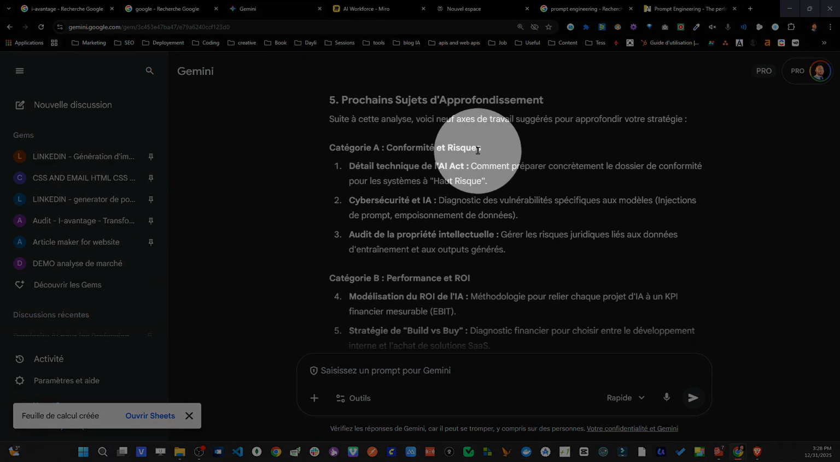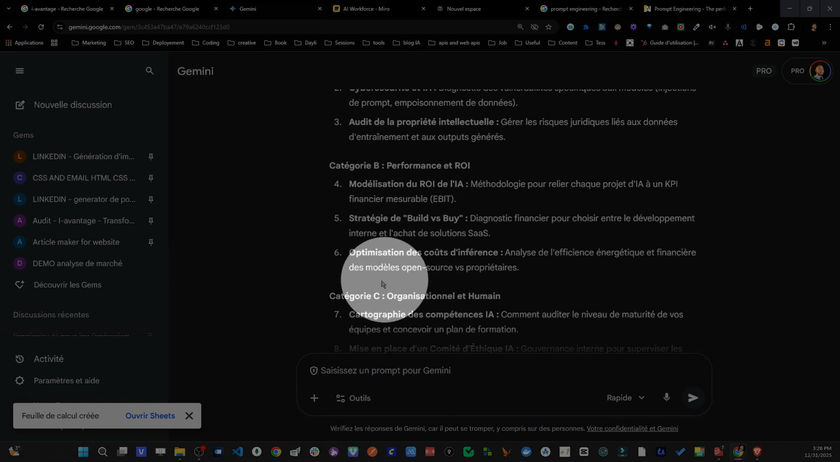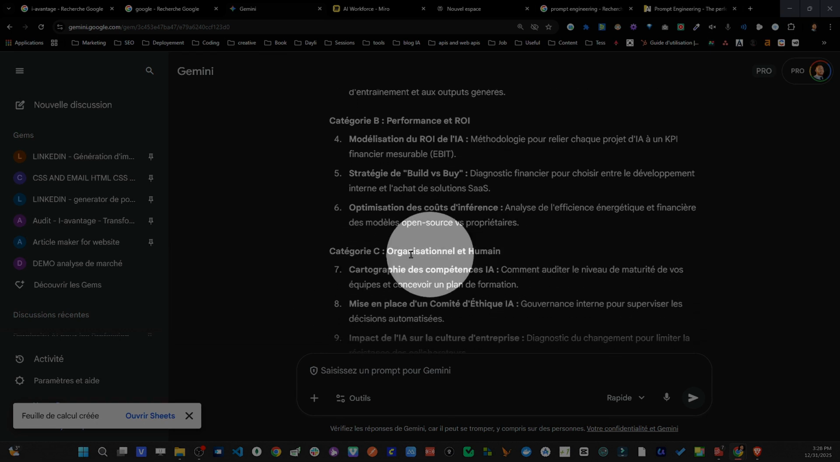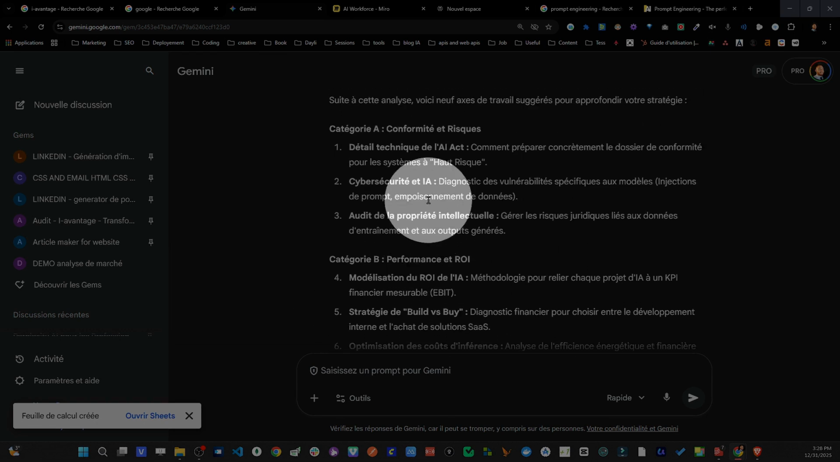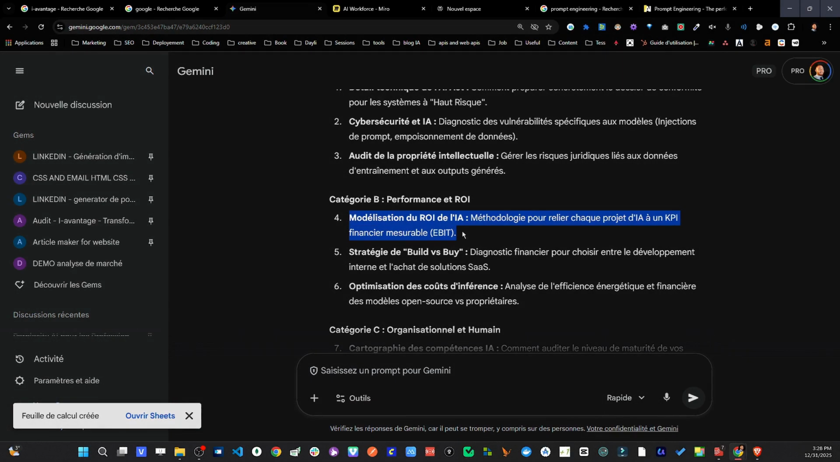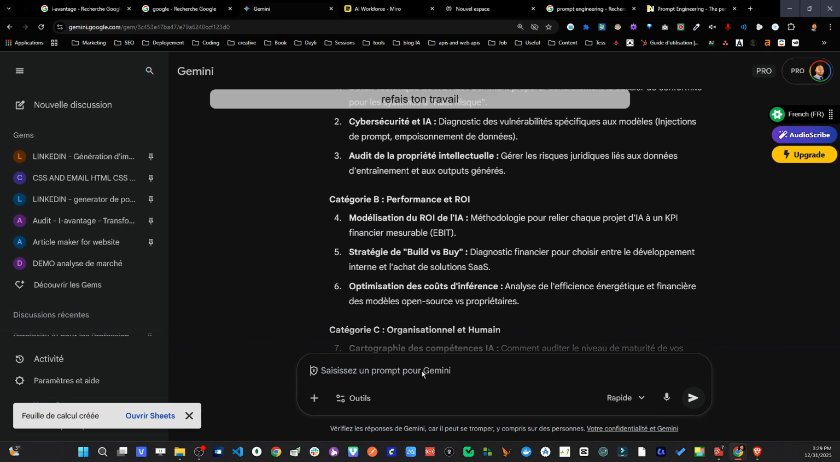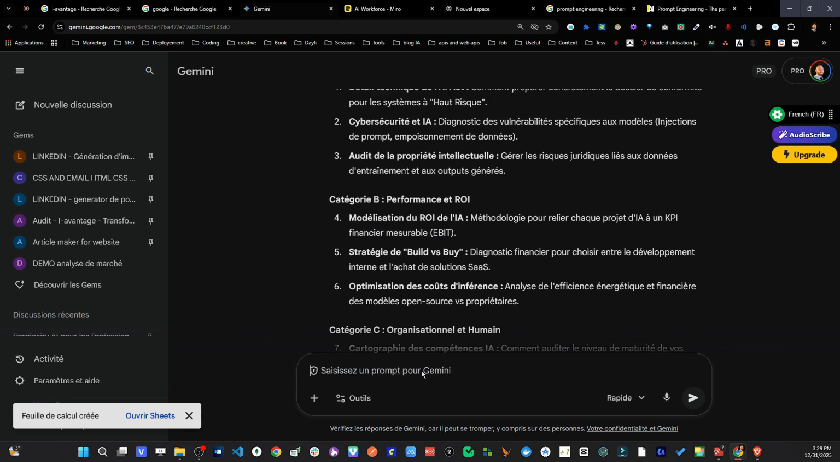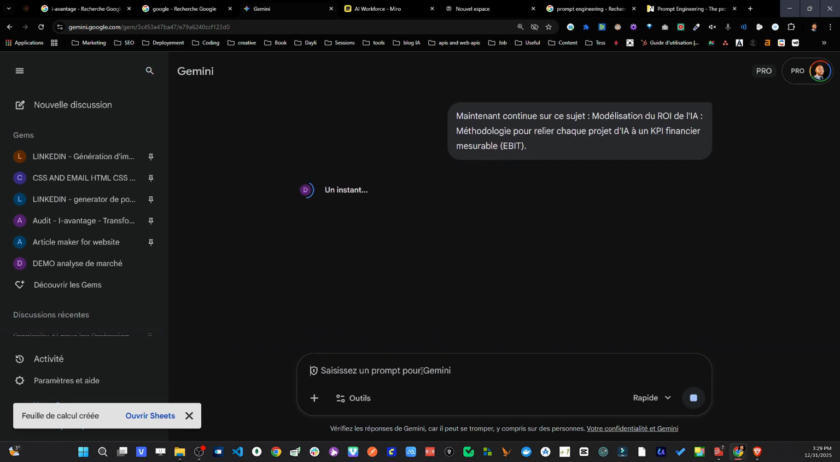Category A, compliance and risk, performance and ROI, that's pretty good. Organization, organizational and human aspects. So let's say I'm really going to focus on the organization side of the AI King. I copy and I tell it, redo your work. We could be more polite. Sorry, now continue on this topic. You can see there you go, and we keep moving forward.